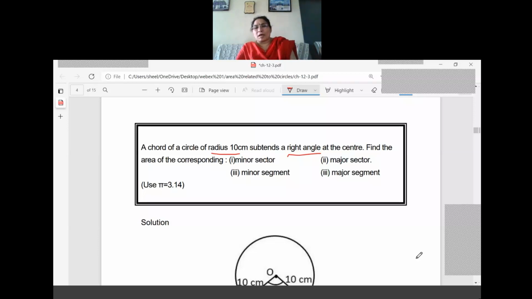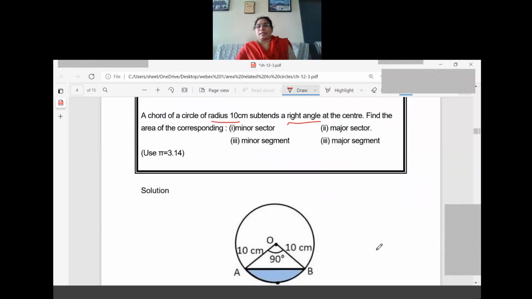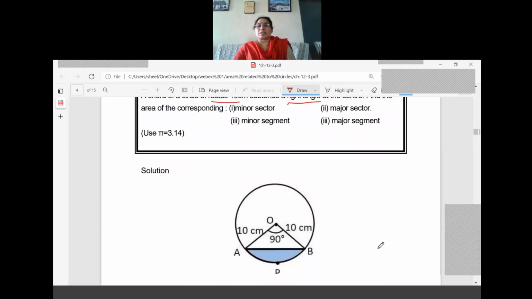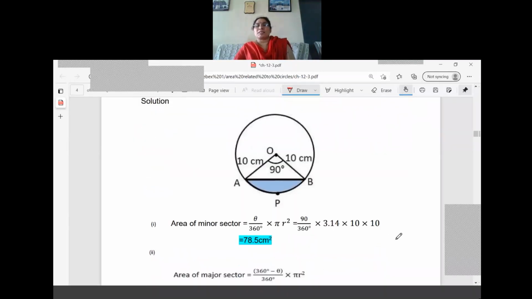Already we have done the sector part in the last class, just a revision for you. What is the minor sector formula? Let us see one by one only. So you know two values: radius equal to 10 centimeter and the angle equal to 90 degree. Now the diagram is given. What is the question asked? The minor sector only. Minor sector means it's a direct formula, theta by 360 into pi r square. So what is theta for us? 90.